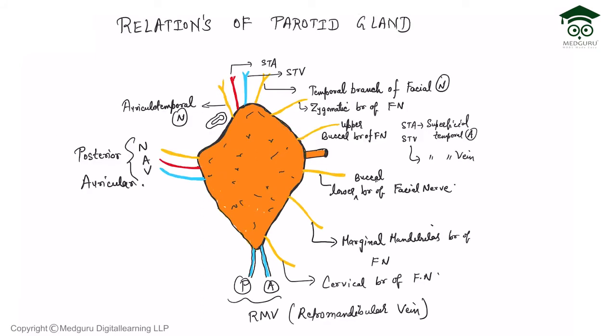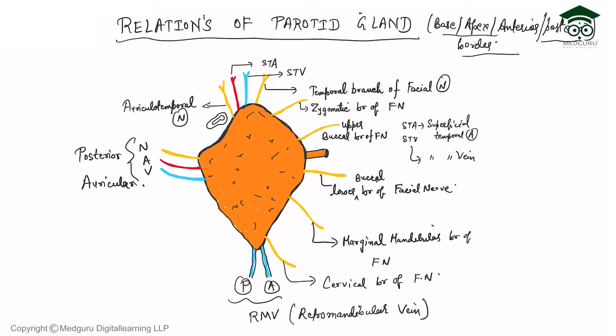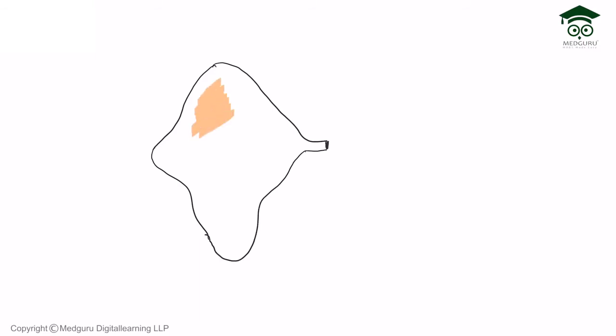You have to make the relations showing all the structures emerging from the borders. It is very important, so you have to practice this diagram. It's very easy. Just make an outline of the inverted pyramidal shape and then show the nerves, arteries and veins emerging from its border. Now we will draw a diagram showing the nerve supply of the parotid gland. So firstly make the outline of the parotid gland.